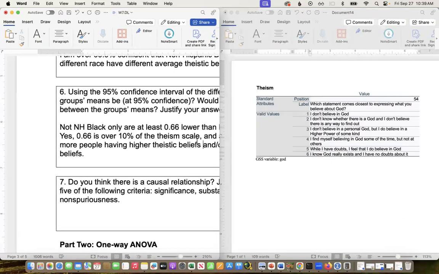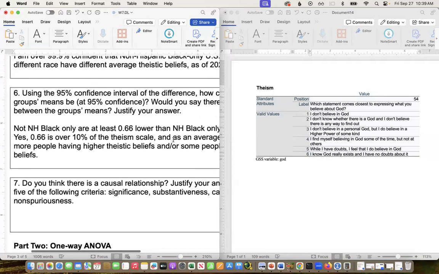So I'm saying that both, it's a big difference on this scale since it's only 1 to 6, and then also that, almost a 2/3 difference, which again, it could be more. We're saying at 95%, we're 95% confident at least a 2/3 difference, basically.